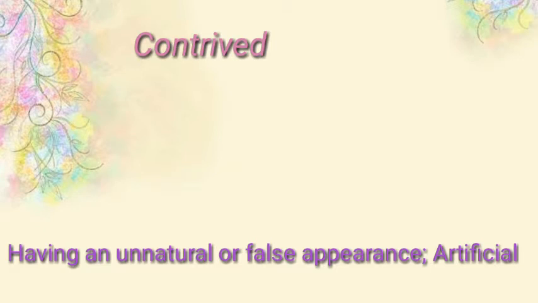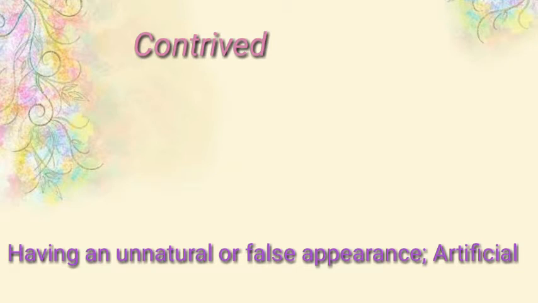Let's see the example. The storyline seems a bit contrived. Sometimes when something has happened, most of the time kids may cook up a story to hide their faults, to hide their mistakes. So parents say don't cook up a story. You can say his story seems quite contrived, or his story sounds contrived, which means it doesn't sound true or real. It's artificial, it's fake. You are lying to me because you want to hide your mistakes. You can use contrived in any kind of conversation.